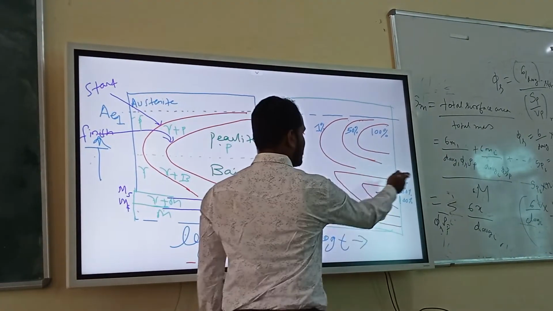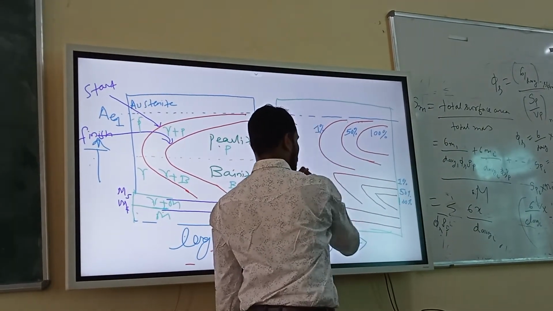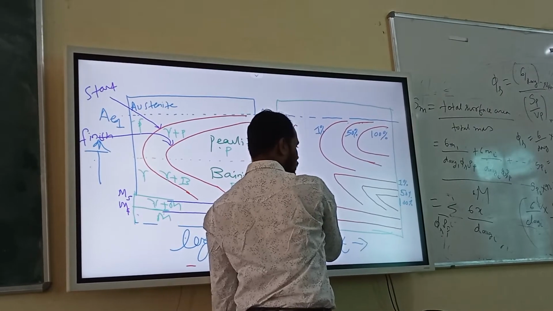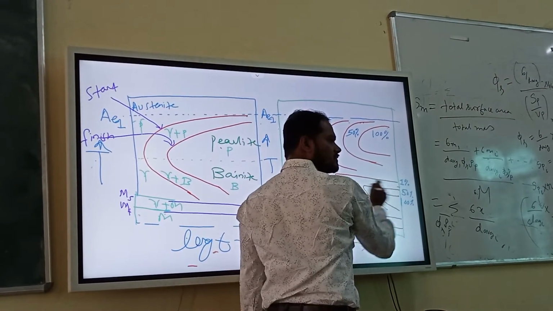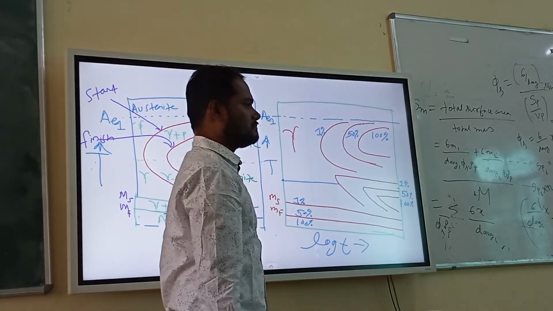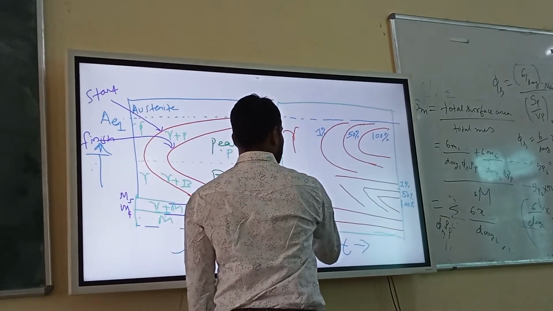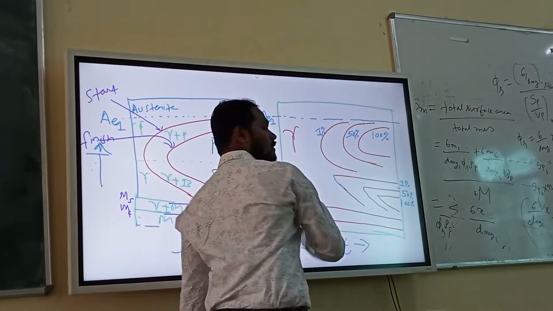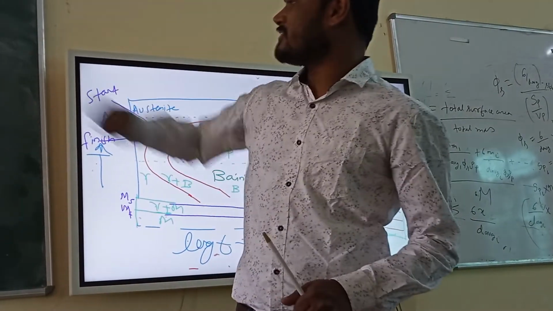Why have I drawn this kind of structure? Because if you remember, if you quench the CO2 here and hold it, the transformation will be like this. Isothermal transformation. That's why. Okay, now we'll discuss the martensitic phase transformation.